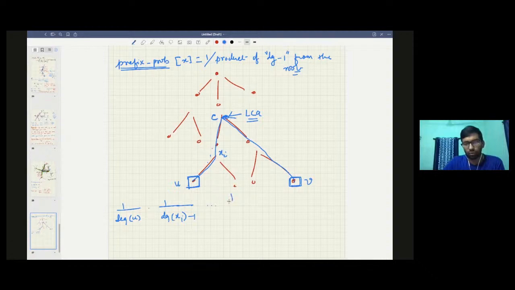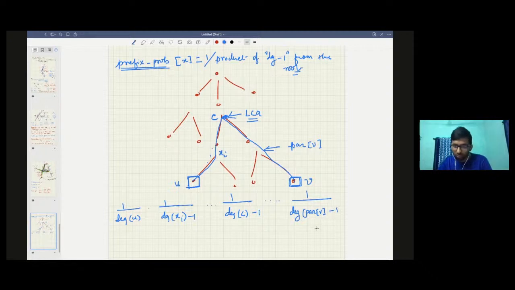And also of course 1 by degree of c minus 1, and so on. Let's call this the parent of v. The answer will be 1 by degree of parent of v minus 1. Right? So this is the probability.